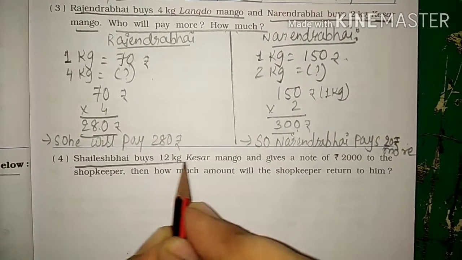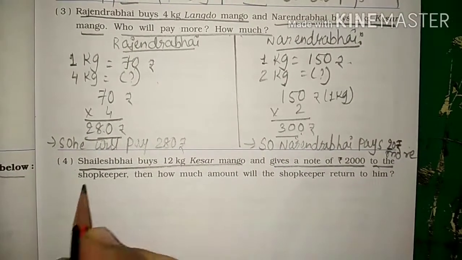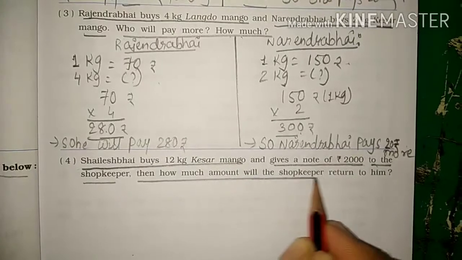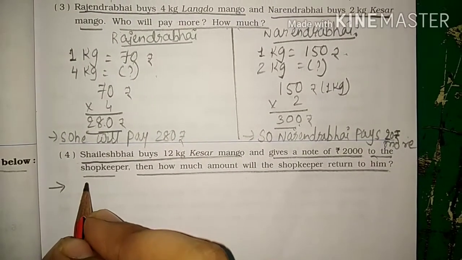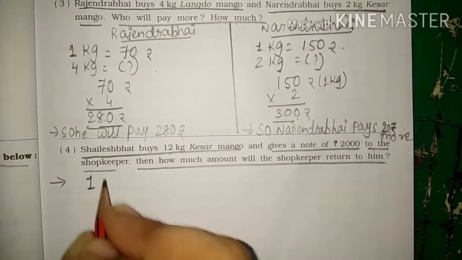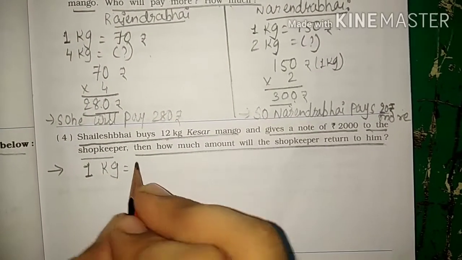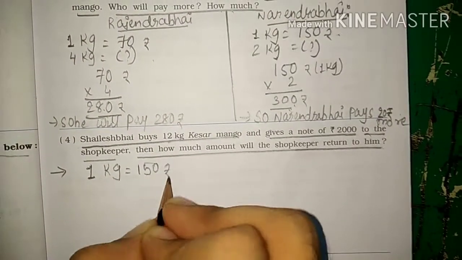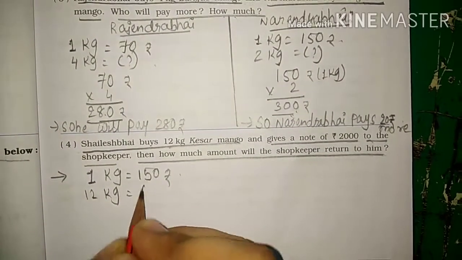Clear students? Let's look at the next question. Sailesh Bhai buys 12 kg Kesar mango and gives a note of rupees 2000 to the shopkeeper. Then how much amount will the shopkeeper return to him? Let's solve the question here. Sailesh Bhai buys 12 kg Kesar mango. What is the price of 1 kg Kesar mango, students? The price of 1 kg Kesar mango is 150 rupees. How much does he buy? He buys 12 kg.